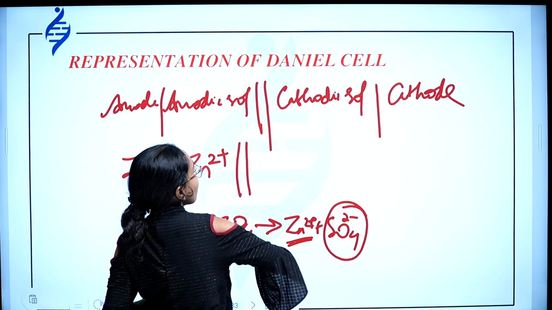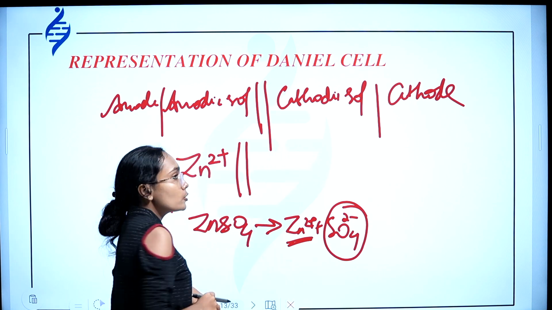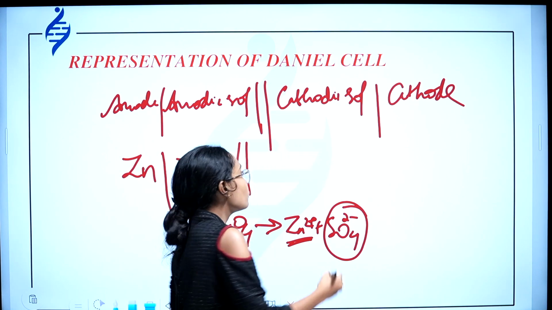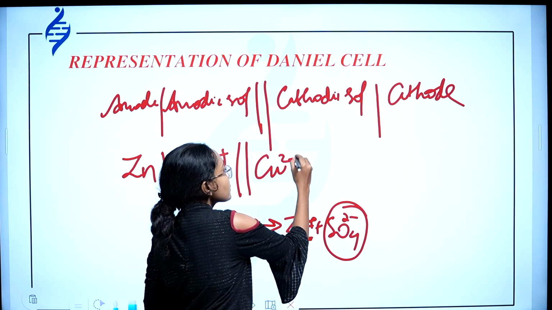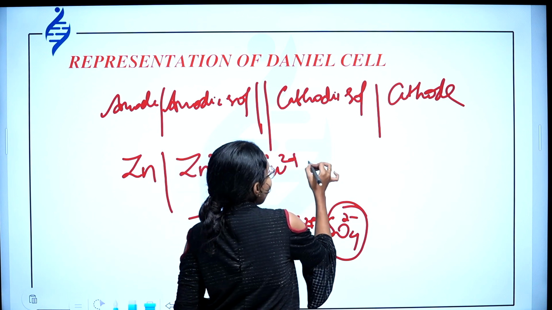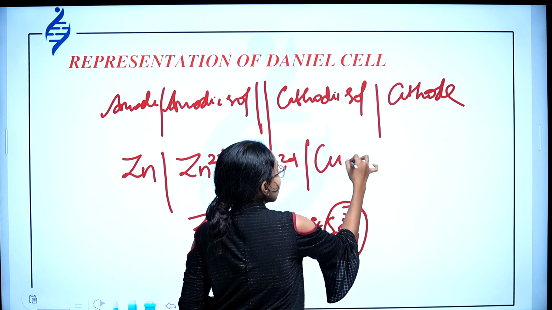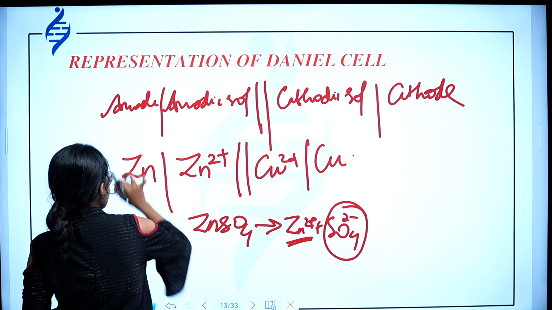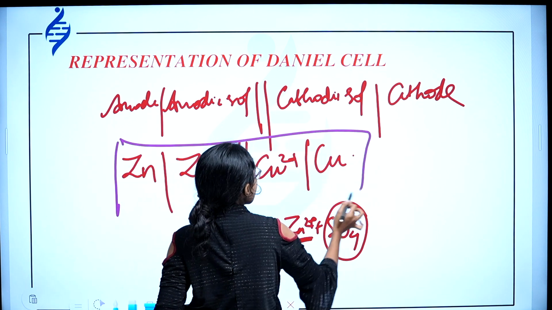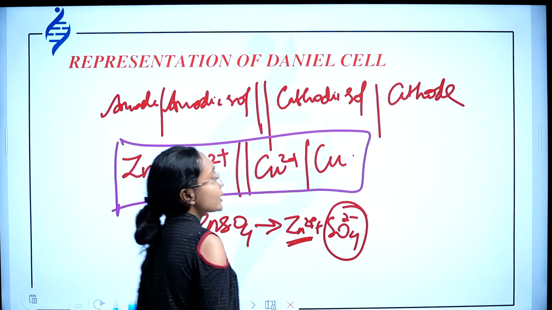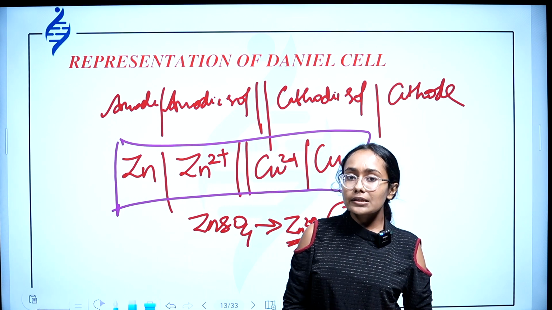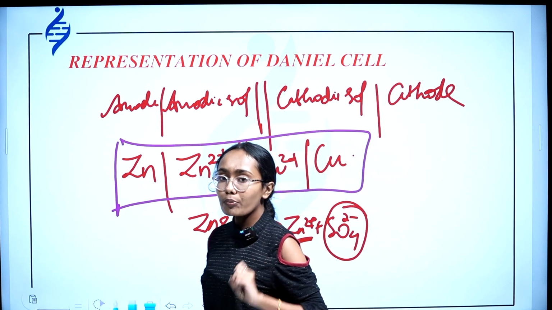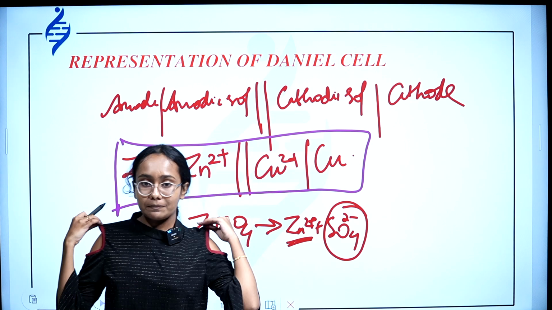Then salt bridge, cathodic solution. What is the cathodic solution used in a Daniell cell? Copper sulfate solution. So just write Cu2+, no need of SO4 2-, and draw a line, copper. Okay, so keep this in mind. This is the general cell representation of Daniell cell: zinc, Zn2+, separated by salt bridge, Cu2+ and copper.